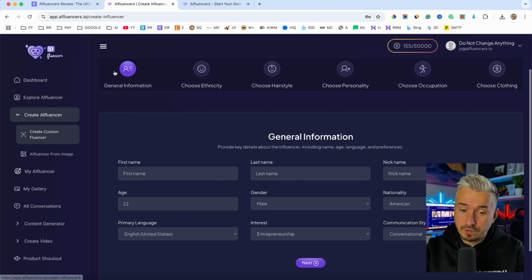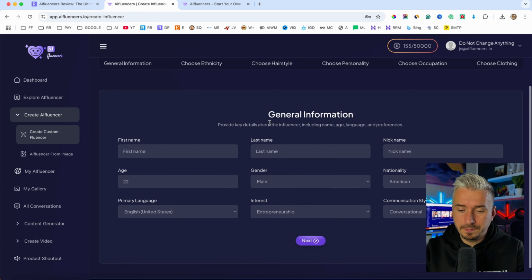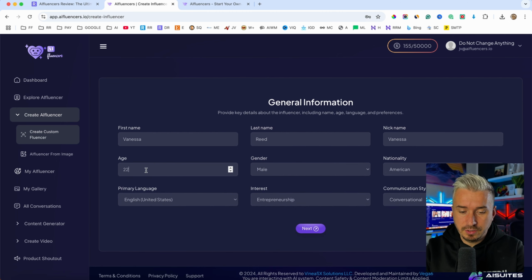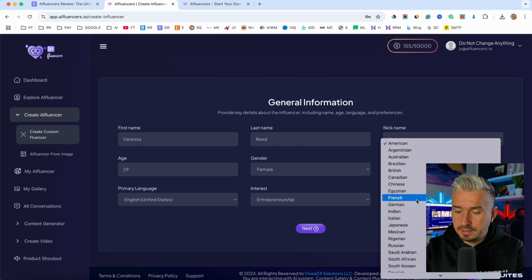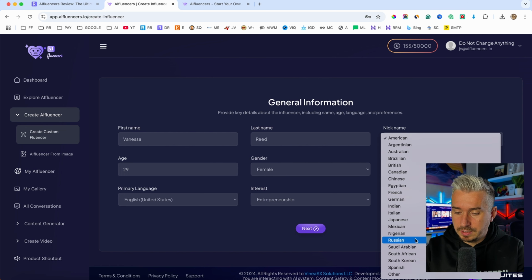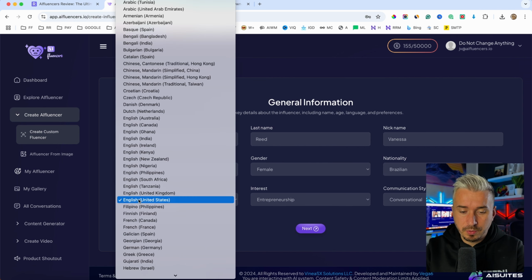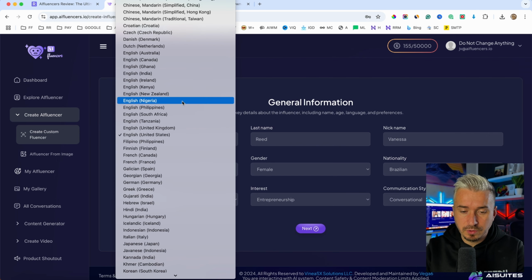So we have the general information, ethnicity, hairstyle, personality, occupation, and clothing. What you want to do is give it a name, let's say Vanessa, Reed as the last name, nickname Vanessa, and the age is, let's say, 29. The gender is going to be female. For nationality, you can choose a bunch of nationalities in here. So let's do Brazilian, right? Primary language, English. You can choose a ton of languages.